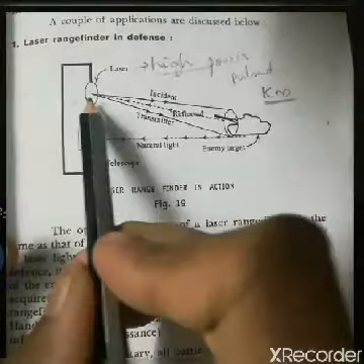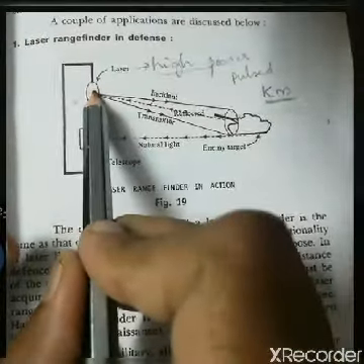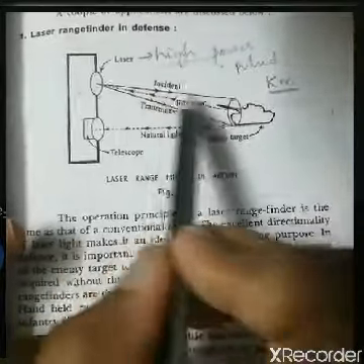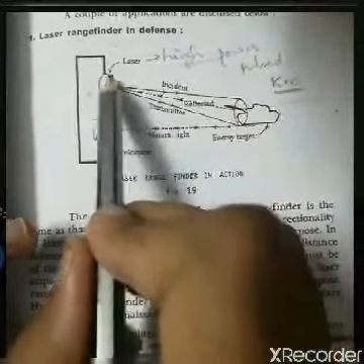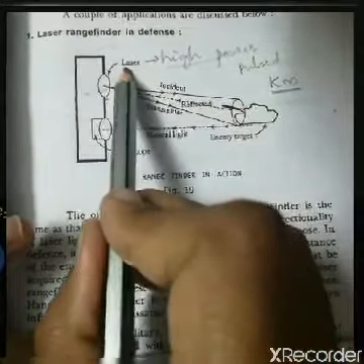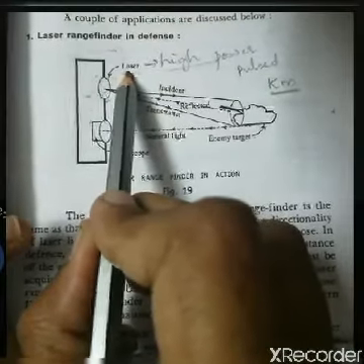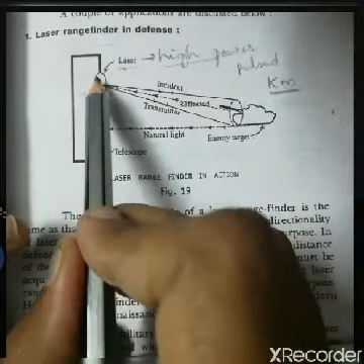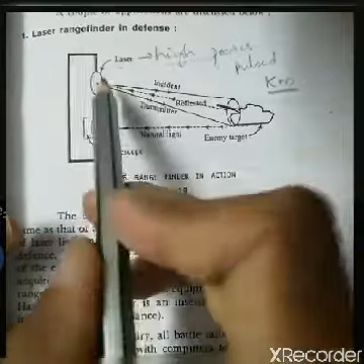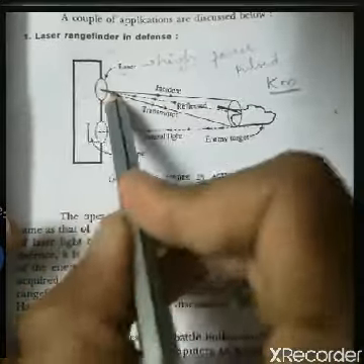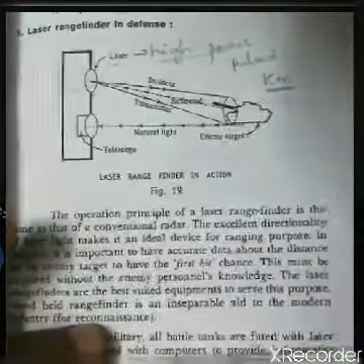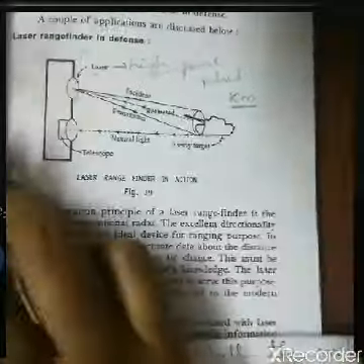The reason you use the filter here is that the laser light is incident from here, and the reflected light is also the same laser beam, but as it has moved, hit the target and is coming back, you might not obtain the laser light that you had sent. It might include certain background noise. So in order to filter that background noise, the receiver is fitted with an interference filter. After receiving the reflected beam, it is further amplified by the photomultiplier. So in this setup you have a transmitter, a receiver, and a photomultiplier.